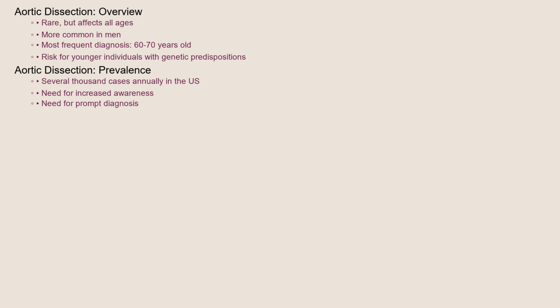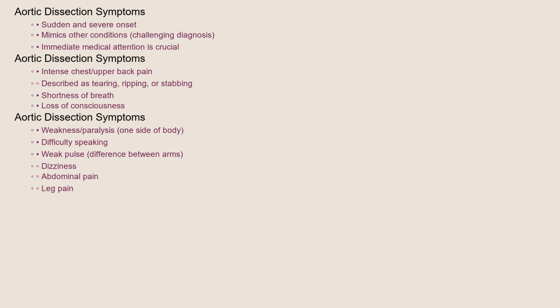While aortic dissection is relatively rare, it affects people of all ages. It's more common in men than women, and is most frequently diagnosed in individuals between 60 and 70 years old. However, younger individuals with genetic predispositions are also at risk. It's estimated that several thousand cases occur annually in the United States, highlighting the need for increased awareness and prompt diagnosis.